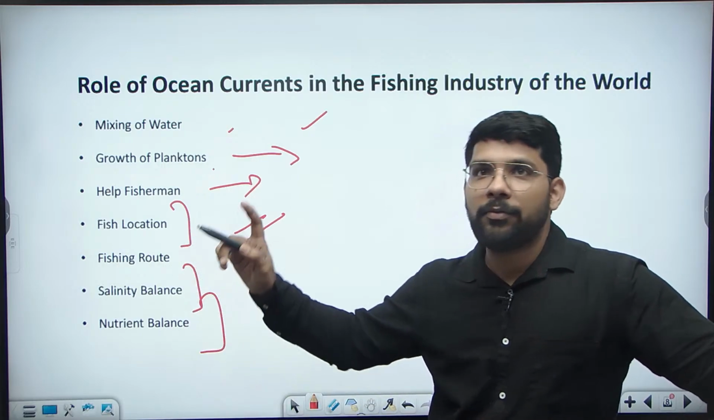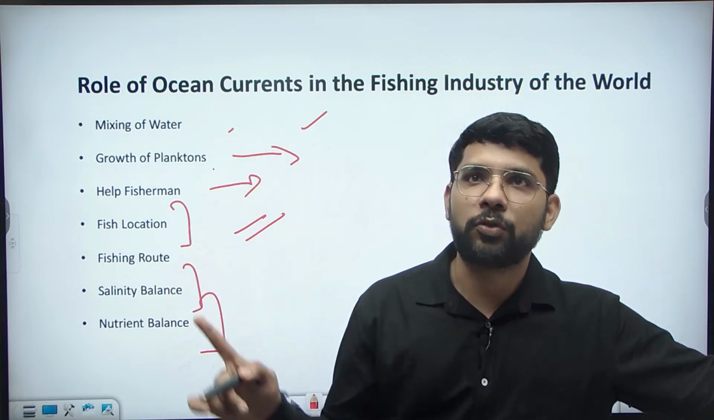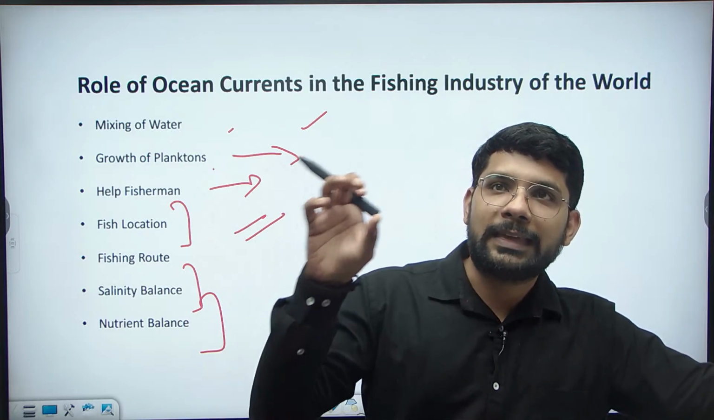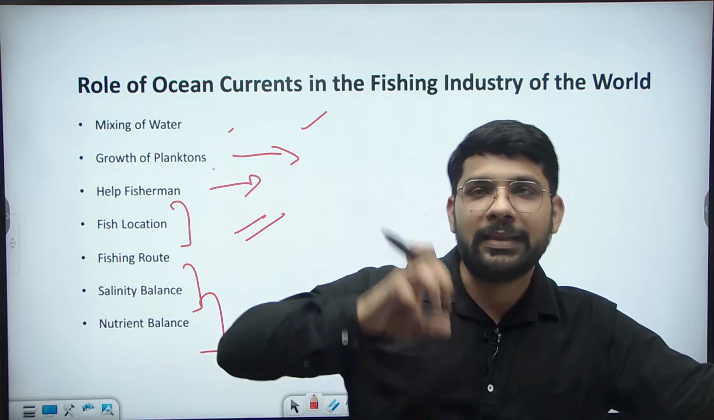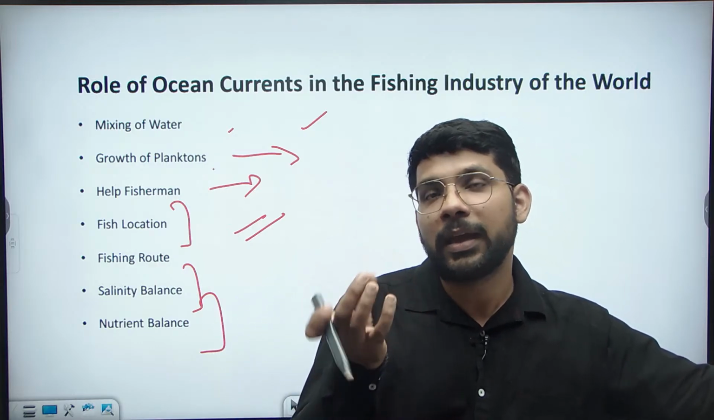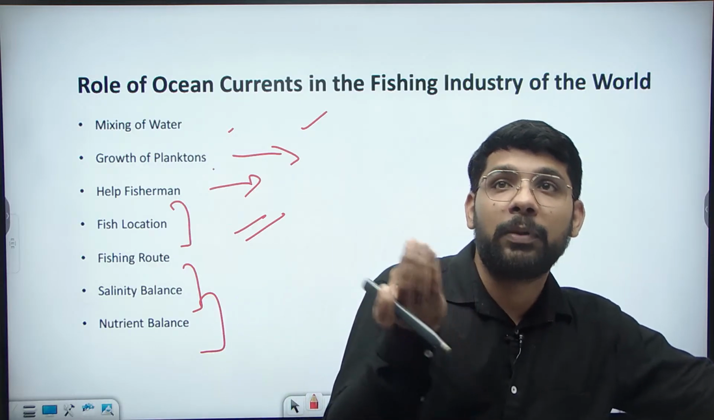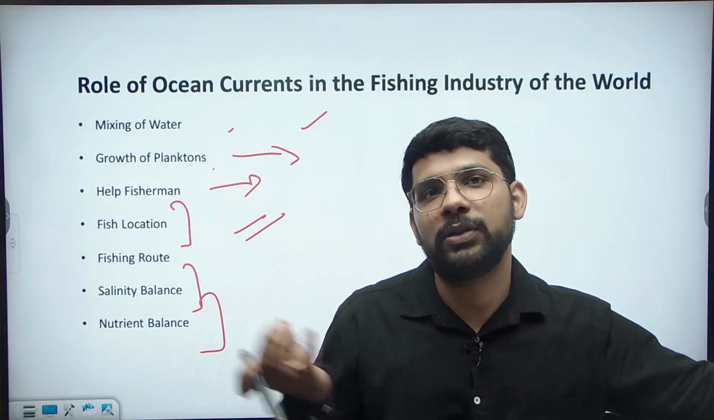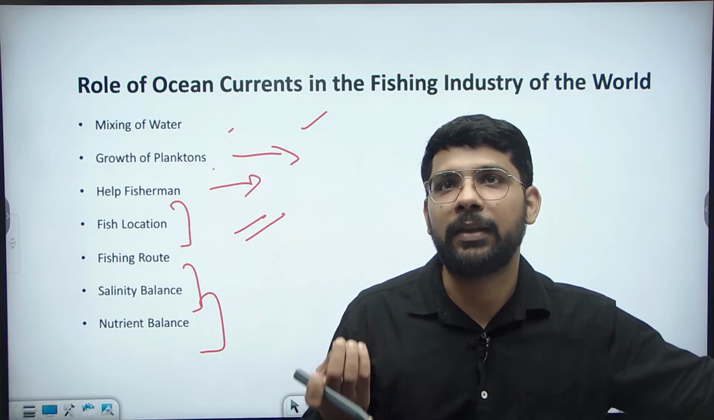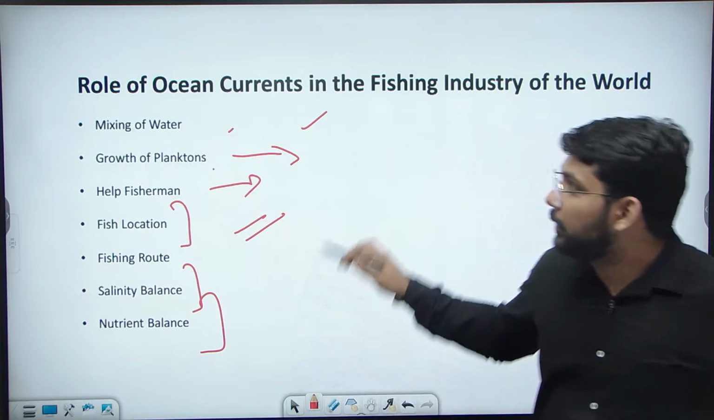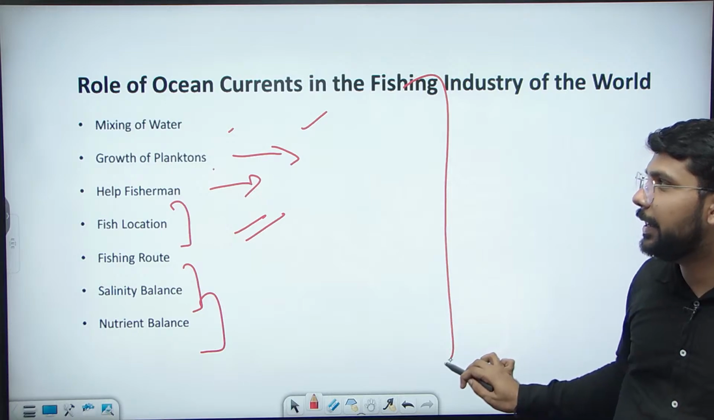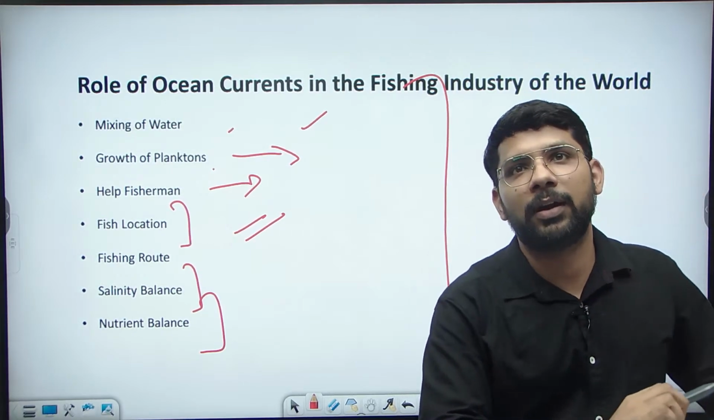Salinity balance: when the warm current and the cold current mix together, the salinity will decrease, and also due to the upwelling, the salinity will decrease. So this creates a very perfect condition, we can say, for the fishing grounds. So the ocean currents are helping the fishing industry in the world in this way.